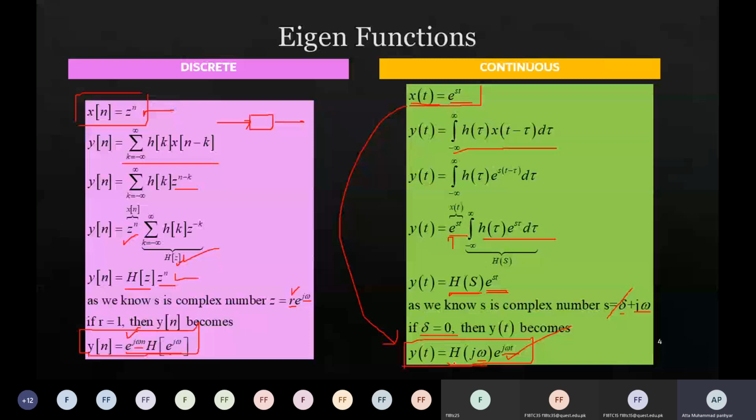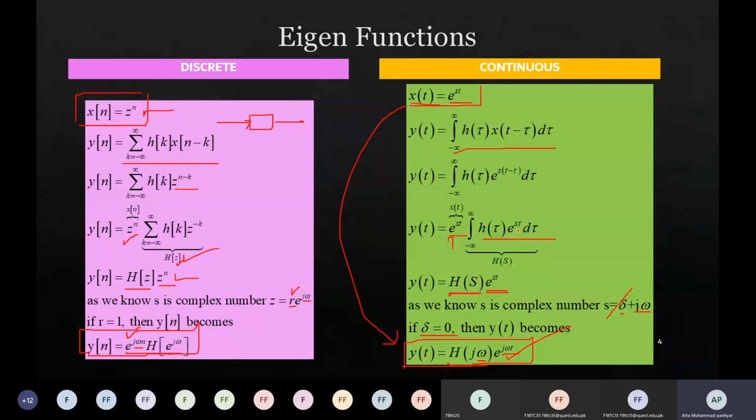Now we want to compute this H of j omega, and wherever there is s, we will put j omega. Then H of j omega would be the integration from minus infinity to infinity of h of t e to the power minus st dt, right?